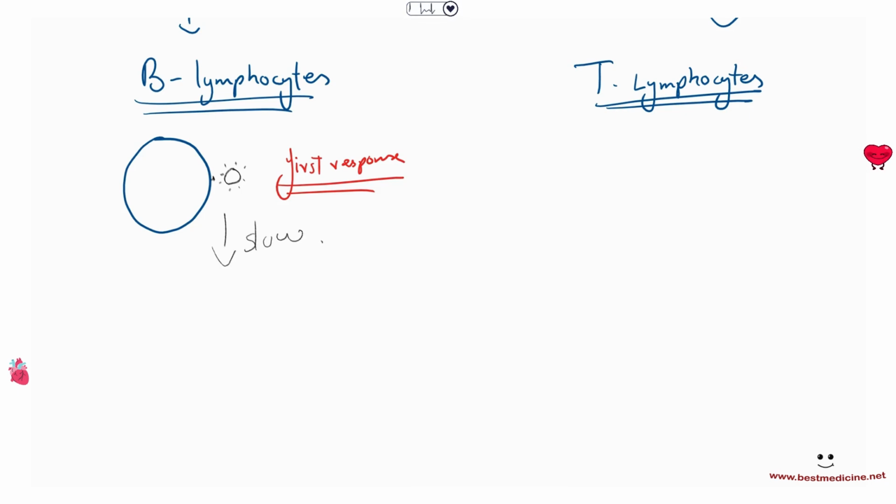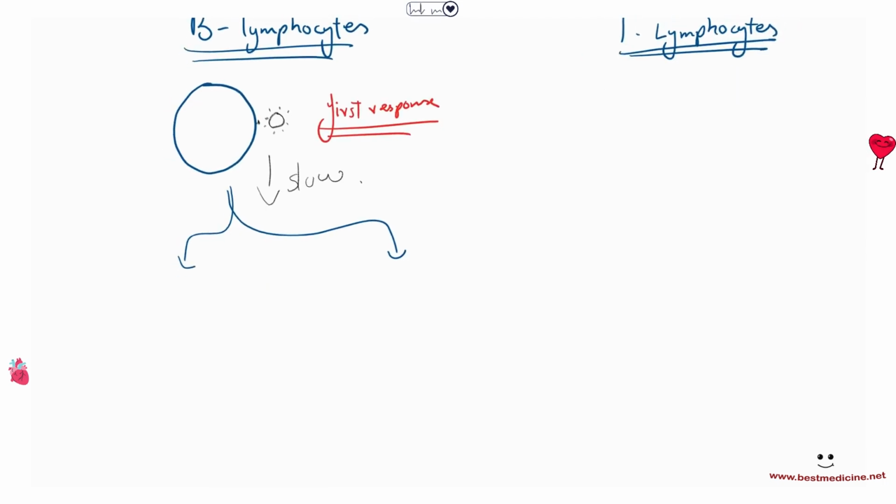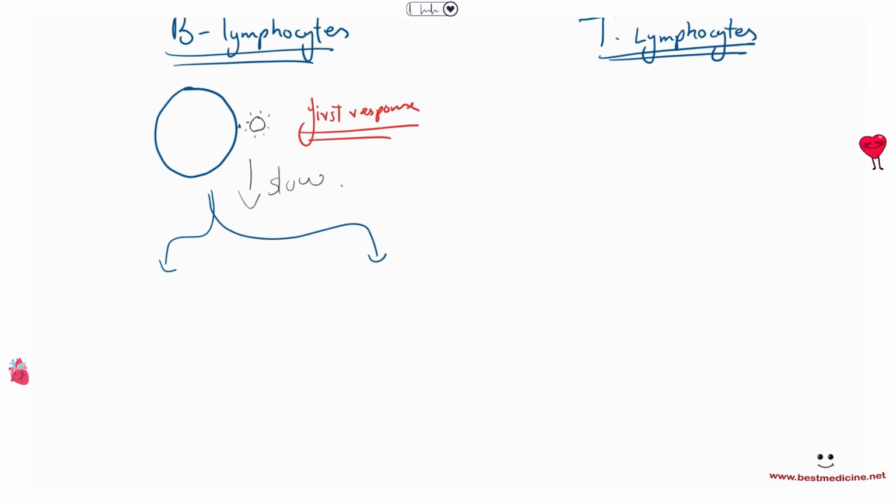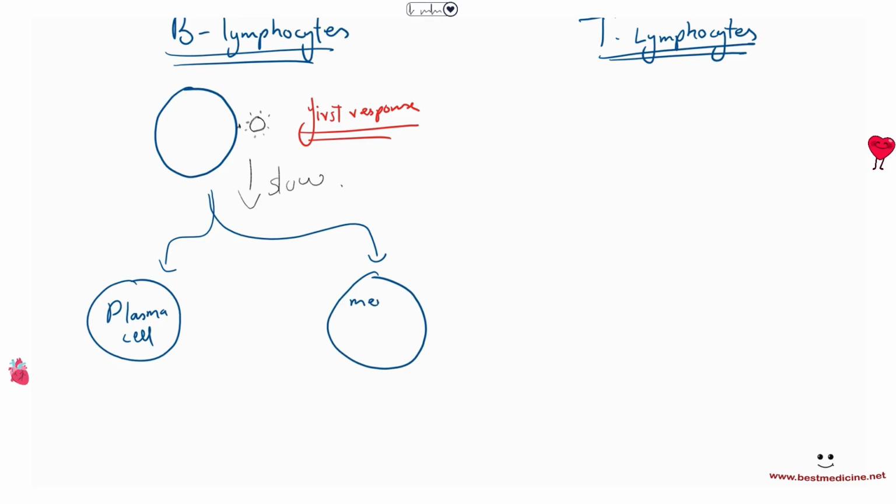Slowly, what the B lymphocyte does is that it differentiates into two different kinds of cells. Remember differentiation, right? One of them is called a plasma cell, and the other is called the memory cell.